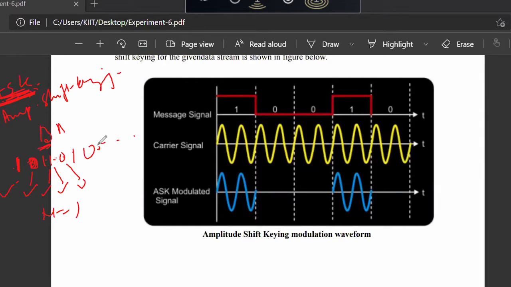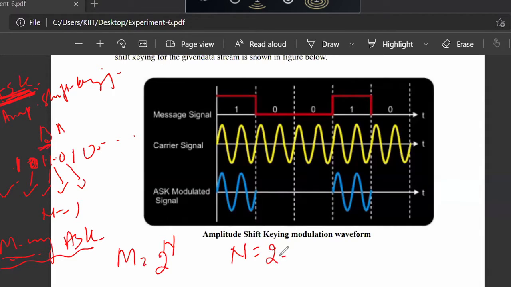Okay. Now suppose there is another one which is called M-ary ASK. All the modulation techniques are M-ary also, where M is equal to 2 to the power n. So if the number of encoded bits is 2, then there will be 2 to the power 2, 4 possible outputs.